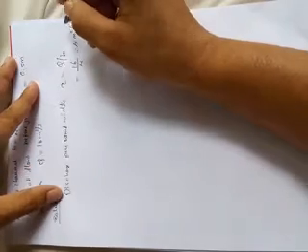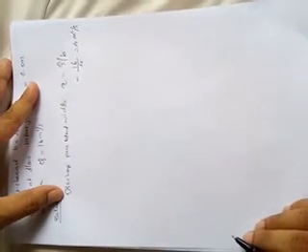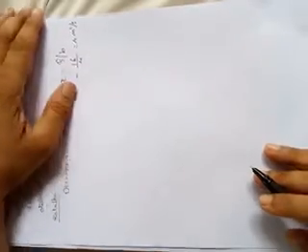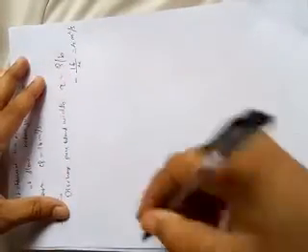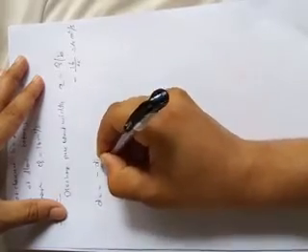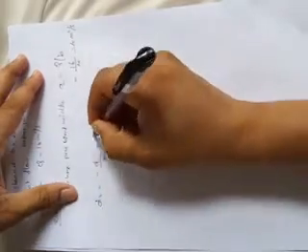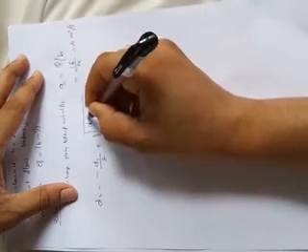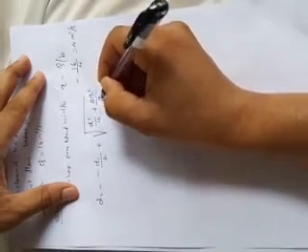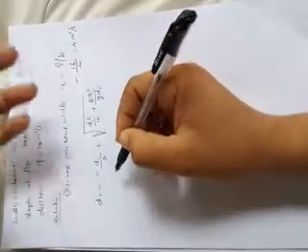Now the equation to find the depth at section 2-2. The formula is D2 is equal to minus D1 divided by 2 plus root over D1 square divided by 4 plus 2q square divided by g into D1. Substitute directly here.